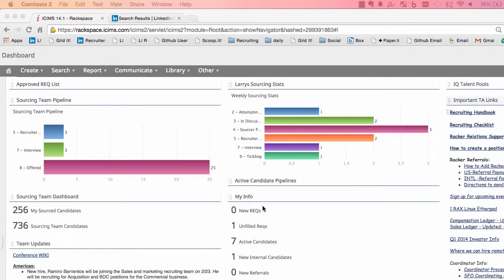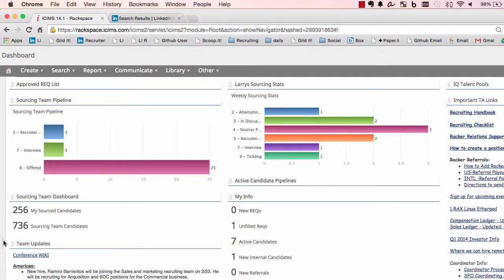I'm going to take you through what I do to prepare for a sourcing session, or you could do the same thing to prepare for a new rec. So in this particular rec, we're going to go over partner account managers, or PAMs, and this is something I've never worked with before, so I want to get familiar with it.